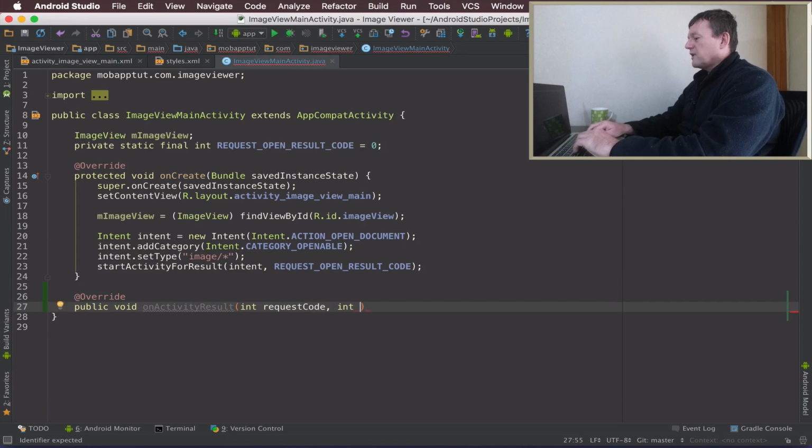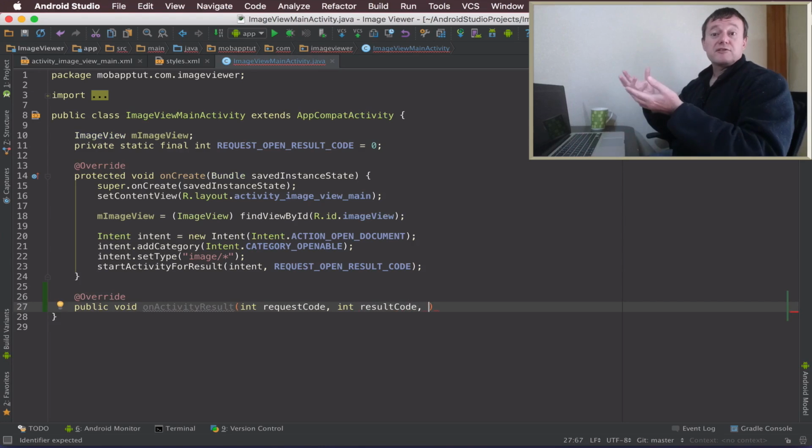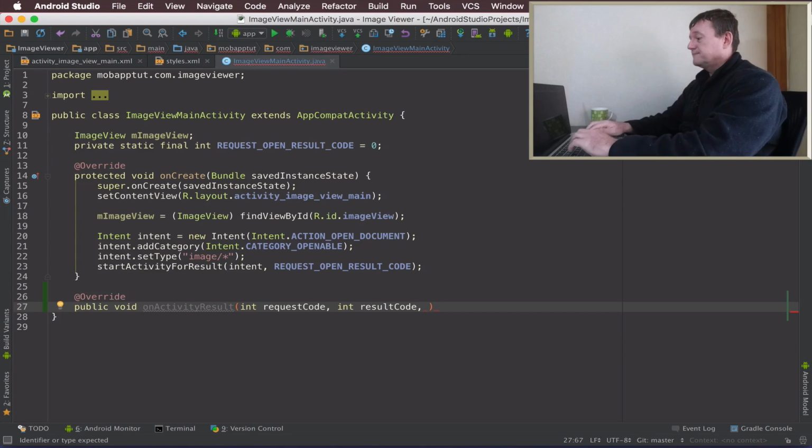Next is we're going to set the result code. What this means is whether or not the result was successful. So we sent a request to Android OS, or it could have been a request to another application. This will tell us whether or not a request was successful or not.